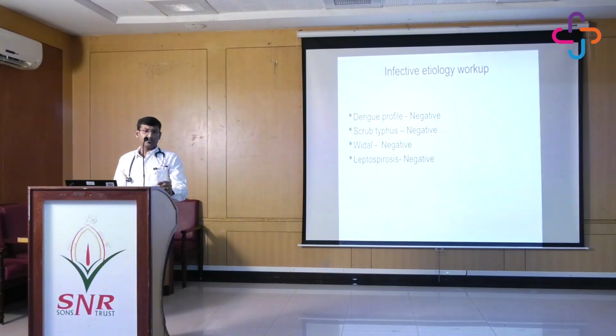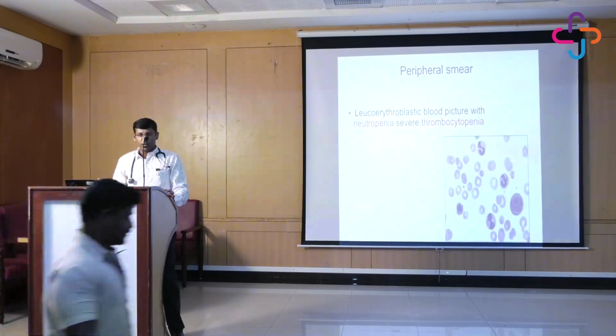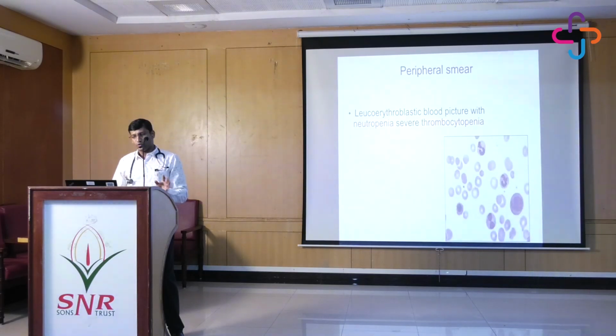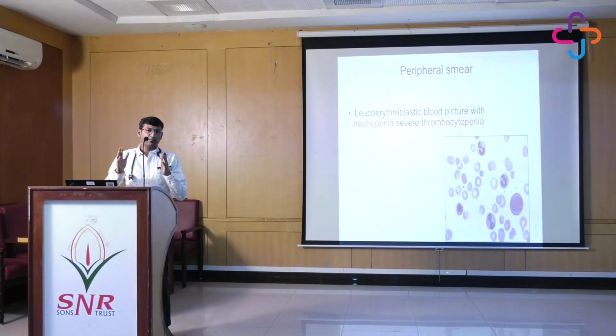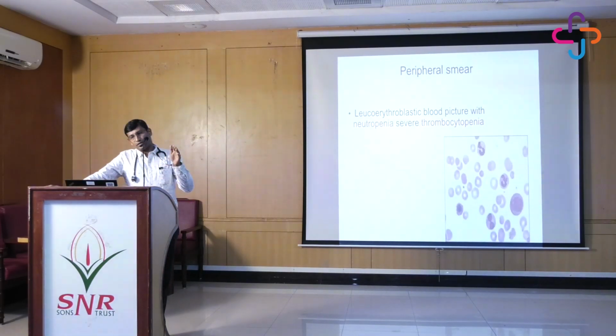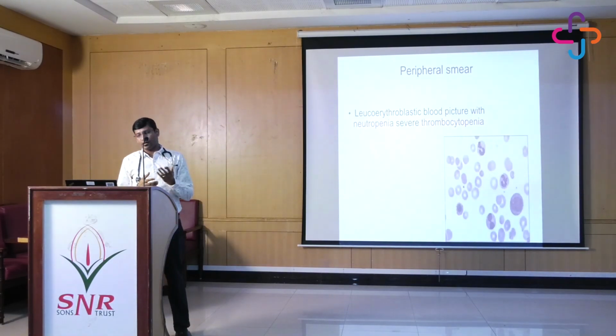Again we proceeded with the basic infective etiology workup, which was negative for all. Dengue, scrub, viral and lepto, everything was negative. The peripheral smear showed a leukoerythroid blood picture with neutropenia and thrombocytopenia. Many times we think that the peripheral smear will reveal anything, but it's not so, especially when the cell counts are nearly normal. Many times the morphology may not be that feasible in a peripheral smear.